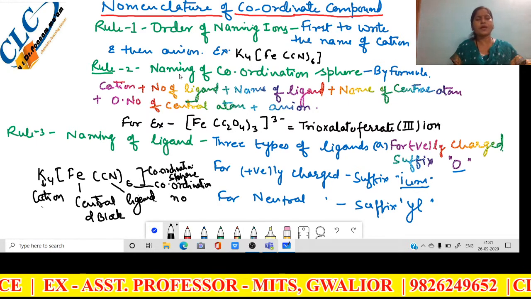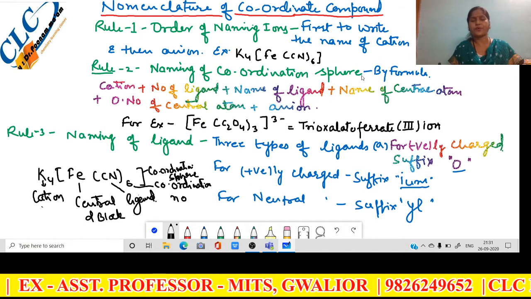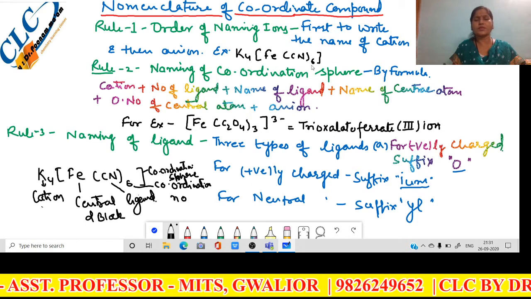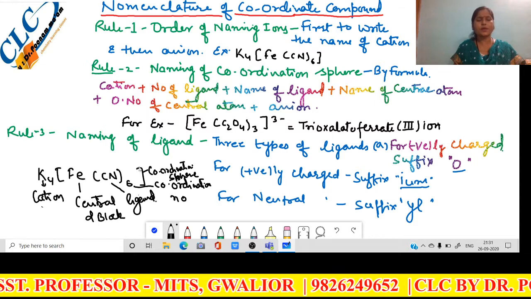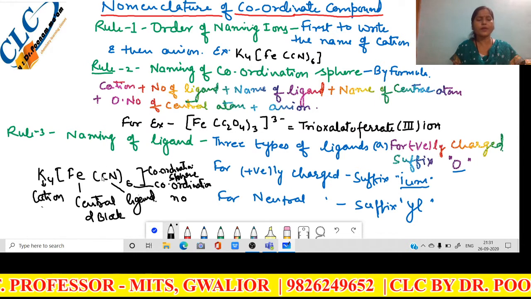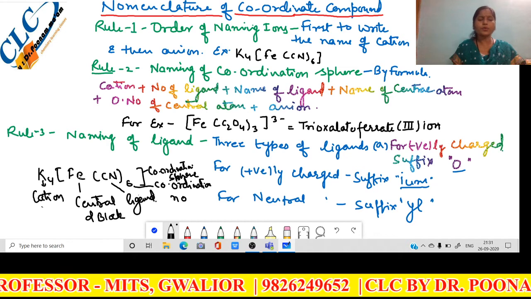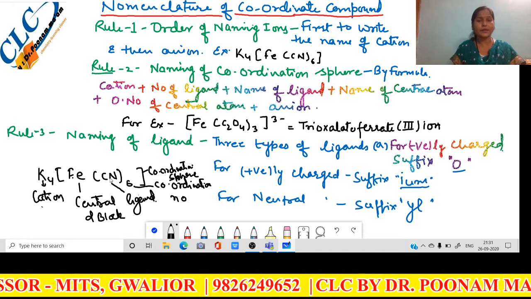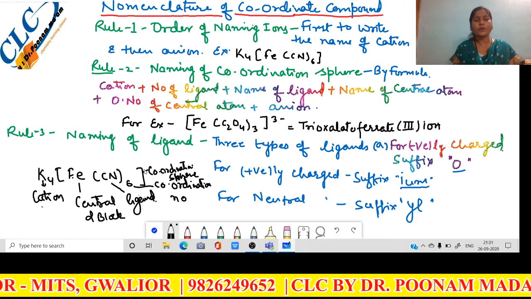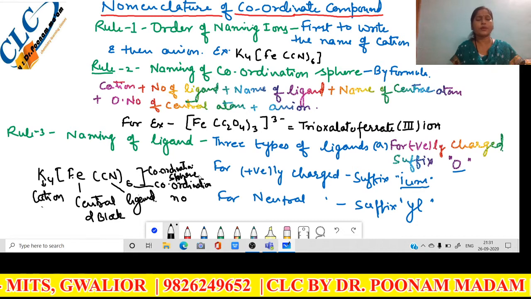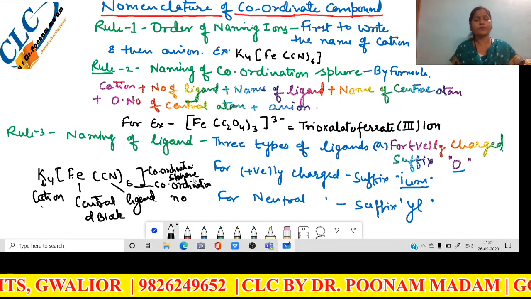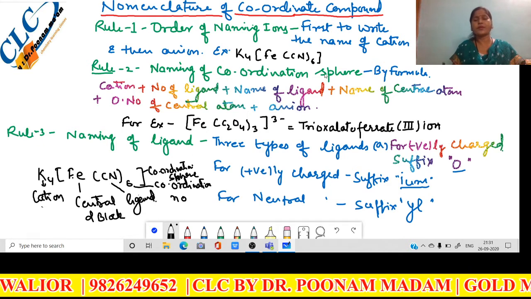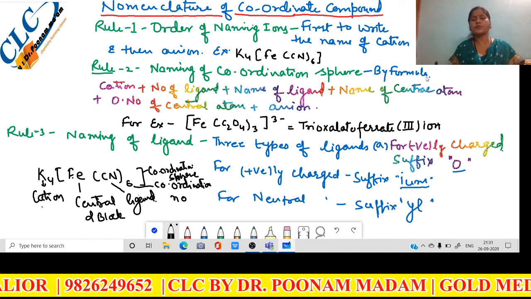Now the second rule is the naming of the coordination sphere. After the name of the cation, write down the name of the coordination sphere. And this is the coordination sphere where the coordinate compound is enclosed. And the coordinate compound is formed between the central atom and the ligand. That's why the space where the coordinate compound is enclosed is called a coordination sphere. And how the number of the coordination sphere is given? According to the rule, the naming of the coordination sphere is determined by using a formula.